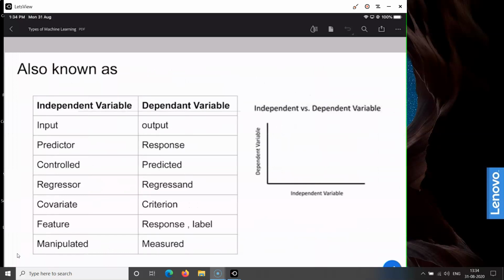The dependent variable and independent variable are also known through different names, and that's why before starting the different types of machine learning, we are going to see what are other names for independent variable and the dependent variable.